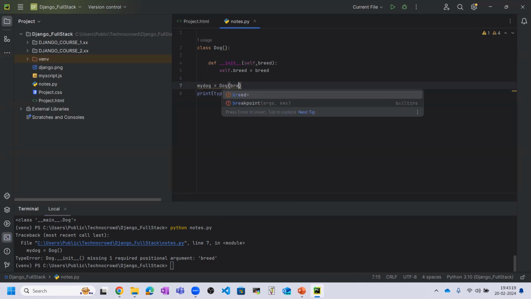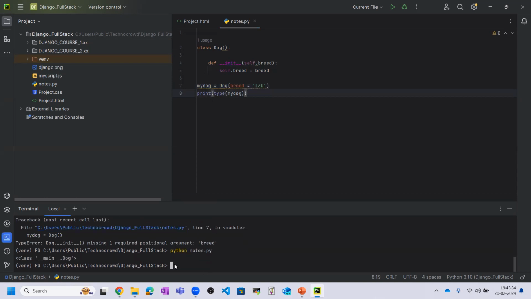So here we are passing breed equal to lab. So this is one type of breed of dog. So we can pass this, and now let's see, our error will go, and you can see this class is the type of the same main.dog.